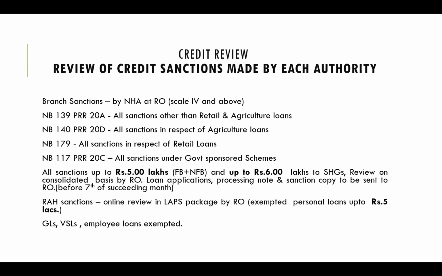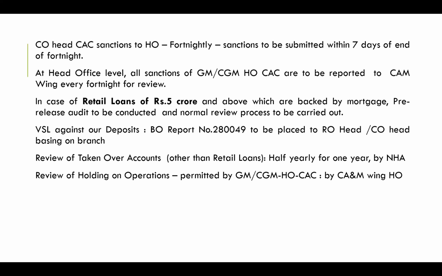So here the recall question is, what is the cutoff limit for submitting loan applications to the next higher authority for review by branches? By branches, up to 5 lakhs or 6 lakhs. Number one. Next, RAH sanctions: online review in LABS package by the RO is exempted for personal loans up to 5 lakhs. Next, CO head CAC sanctions to HO, they have to send fortnightly. CAC, circle office sanctions to HO fortnightly. Within 7 days from the end of the fortnight, they have to submit.